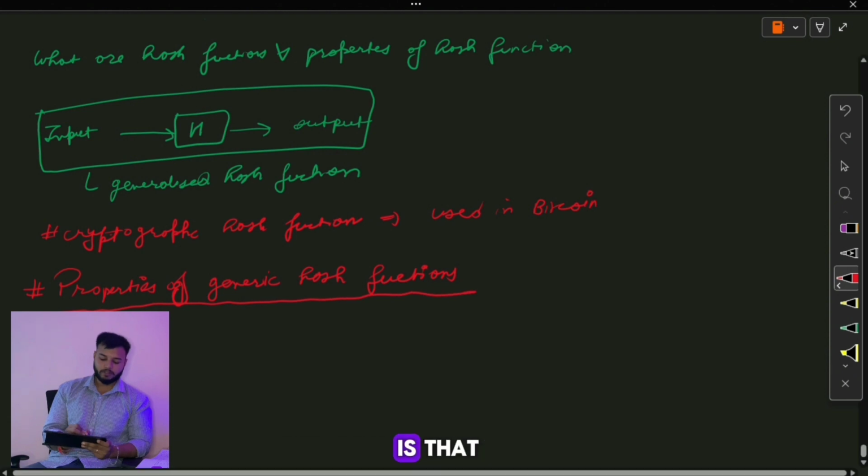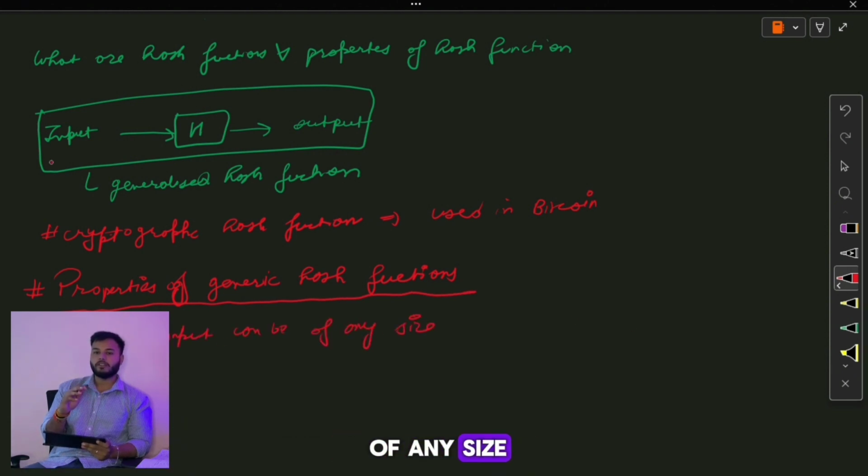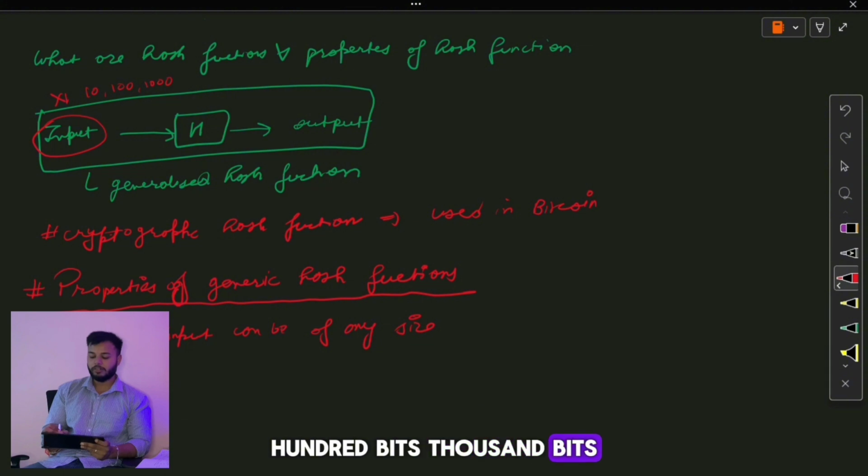So the number 1 property is that the input can be of any size. So let's say input x1. This x1 input can be of any size: 10 bits, 100 bits, 1000 bits. So this is the number 1 property. Input can be of any size.